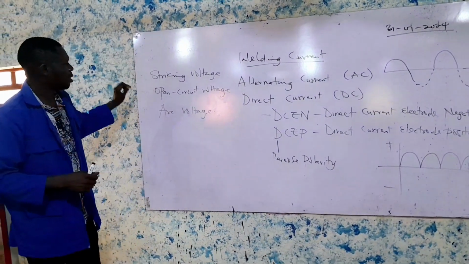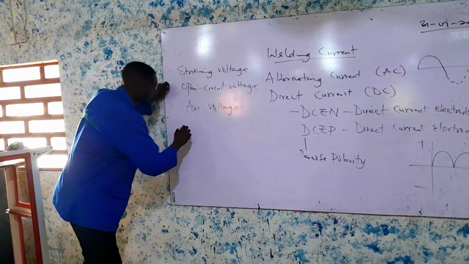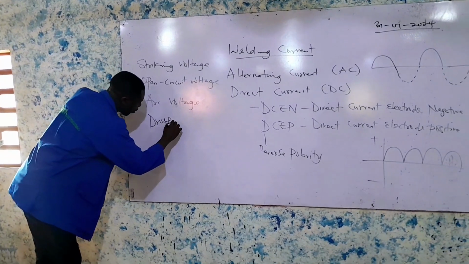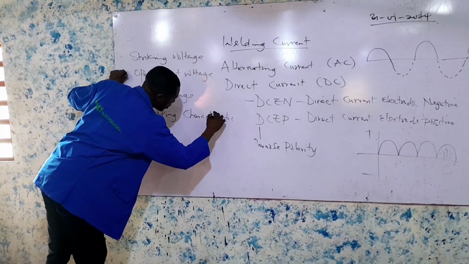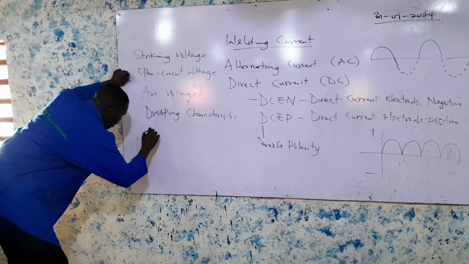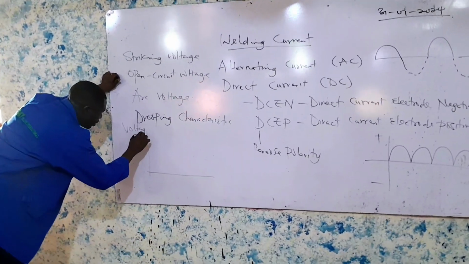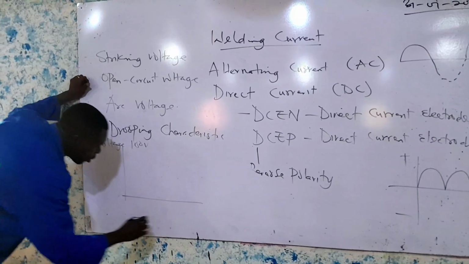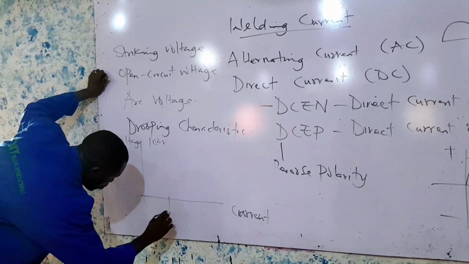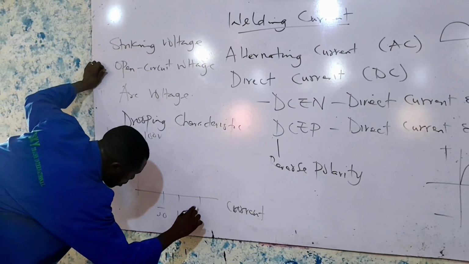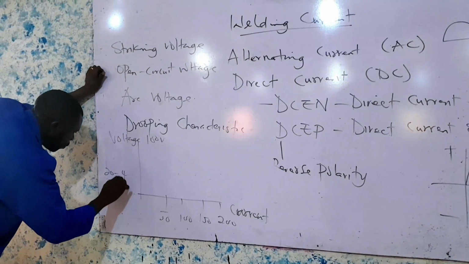Now, how does this apply to welding? This applies to welding in what we call the dropping characteristics. This is the diagram of the dropping characteristics, where we have the voltage here, up to 100 volts, and the current here: 50, 100, 150, 200. The voltage here could be 20 to 40.